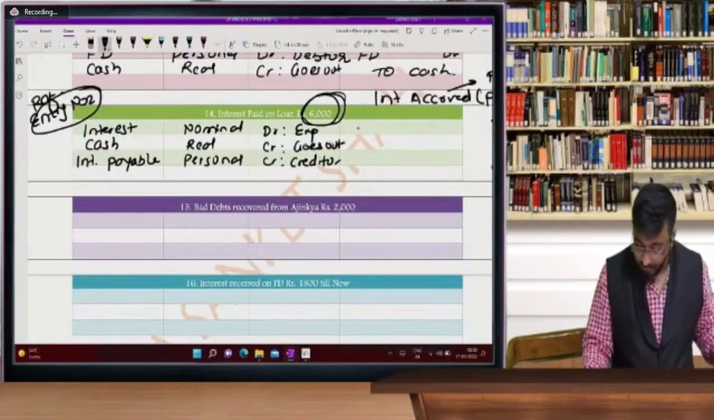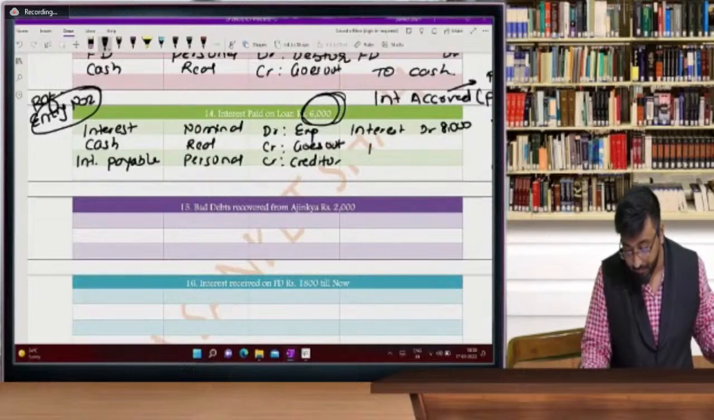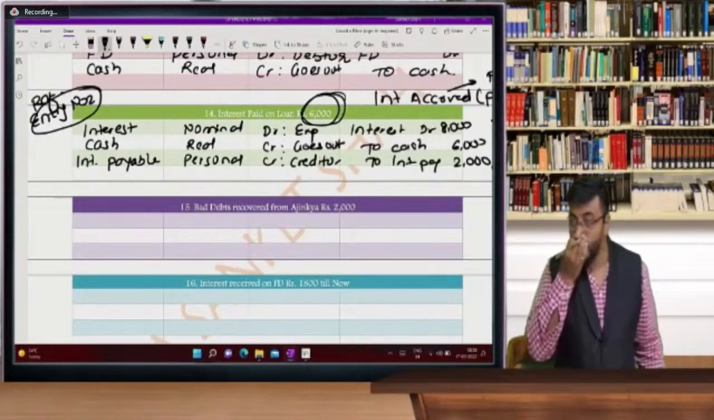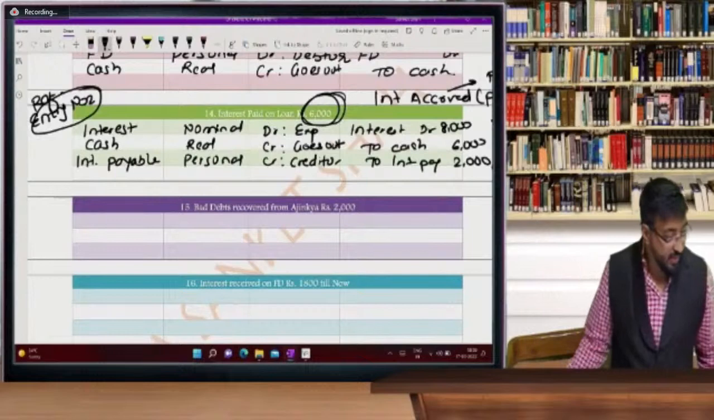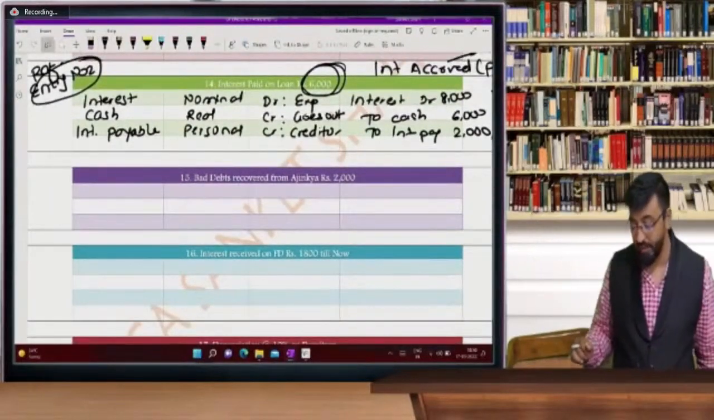Yes. Have patience till last minute, every one of you. So interest account में कितना debit होगा? 8,000. To cash 6,000. To interest payable 2,000. So very easy, sir. Very easy. Interest account debit to cash to interest payable.